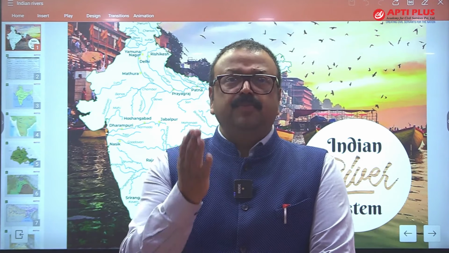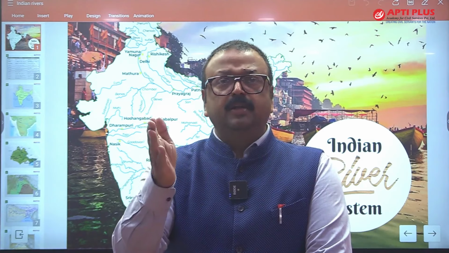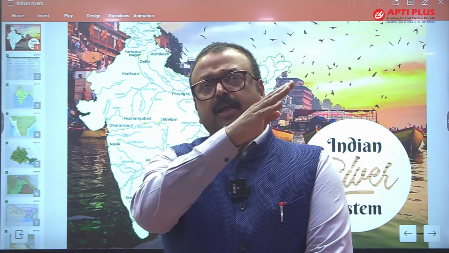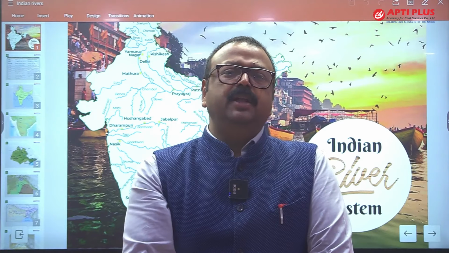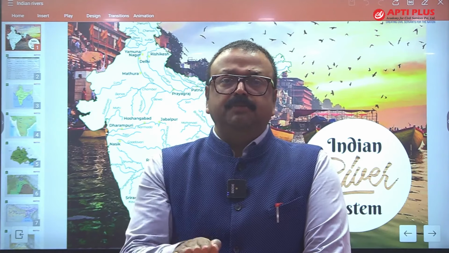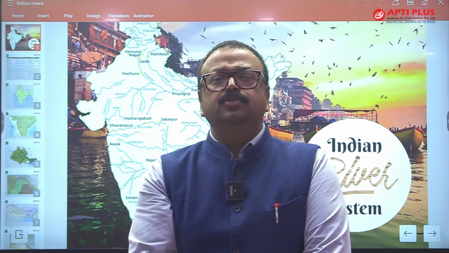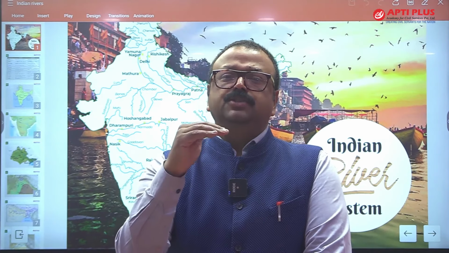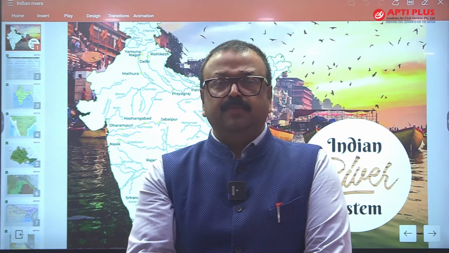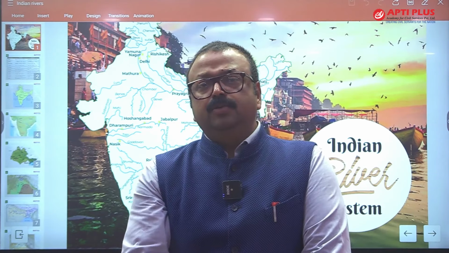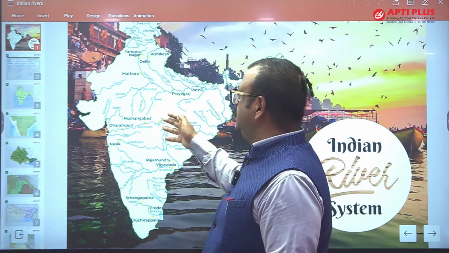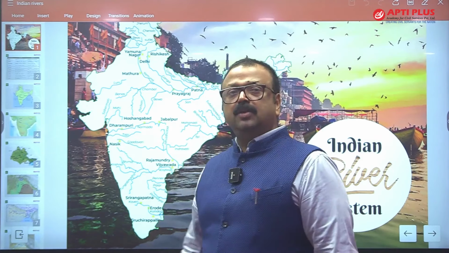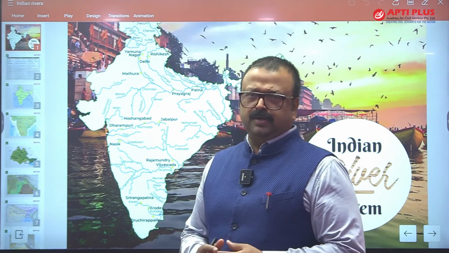And Rift Valleys are, you know, when a fault is created and downward movement happens, there is a block mountain formation and there is a depression created, and this depression is what is called a Rift Valley. And this Rift Valley is much deeper from the general elevation of peninsular India. So you will see the slope reverses here because of the Rift Valley, and that's why Narmada and Tapti, originating almost in central India, are moving towards the west and draining into the Gulf of Cambay, making a huge estuary over there.